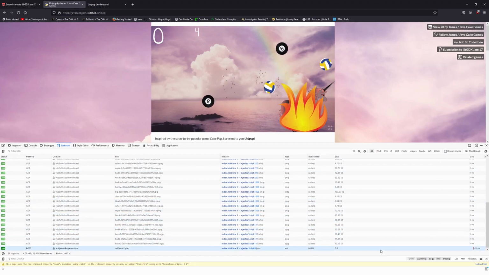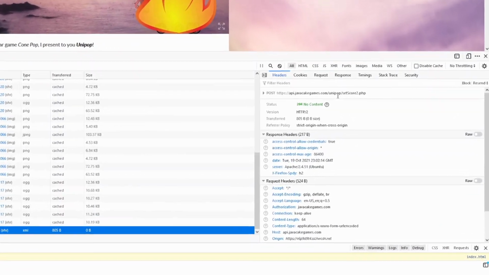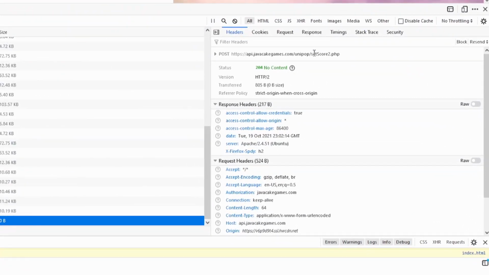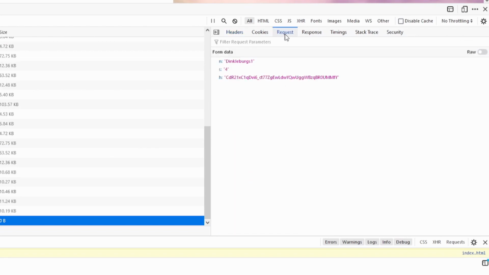And then, oh, we actually see it down there. We see it already. So at the bottom, we can see that there is a POST request sent to api.javakickgames, and it's to setscore2.php, and we can actually look at the request and see that there are 3 pieces of information being sent. So we can identify them. N, Dinkelbergs1, that's the name. S is 4, and that's the score. And there's this third thing. What is that? Very interesting. But for now, we will leave it.